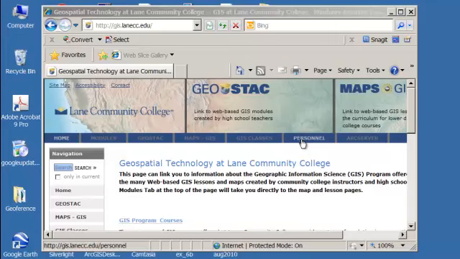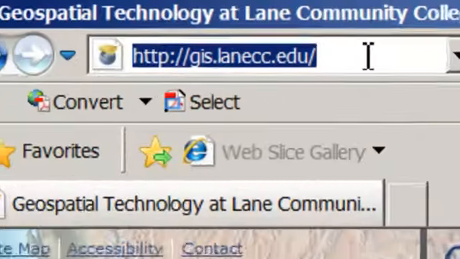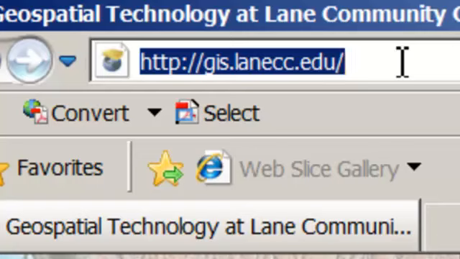This tutorial will show you how to use some of the basic features of the ArcGIS server web-based GIS modules. First thing you need to do is type in the URL http://gis.lanecc.edu. This will take you to the home page of the GIS program and modules at Lane Community College.